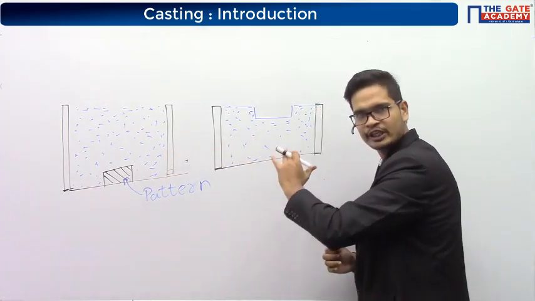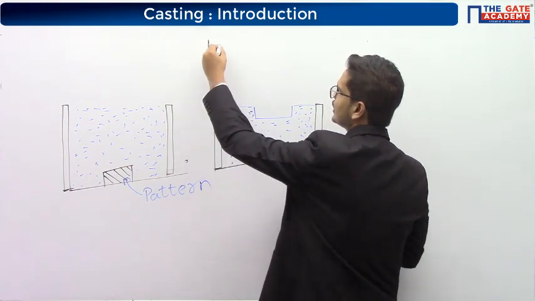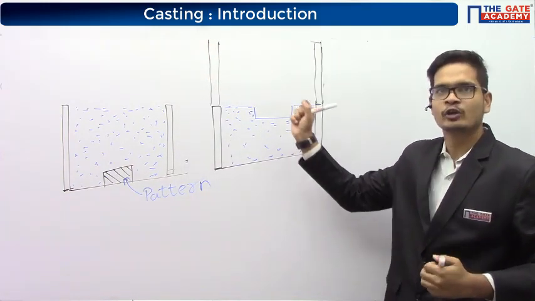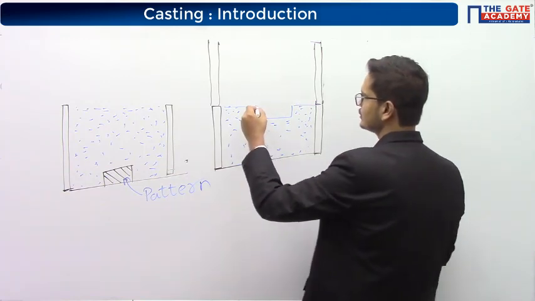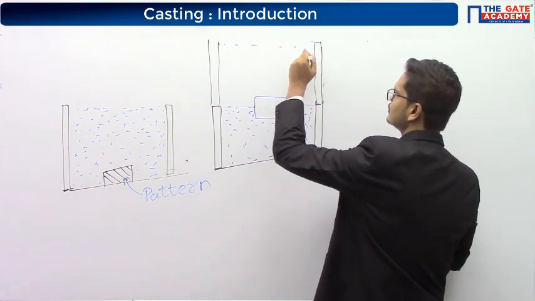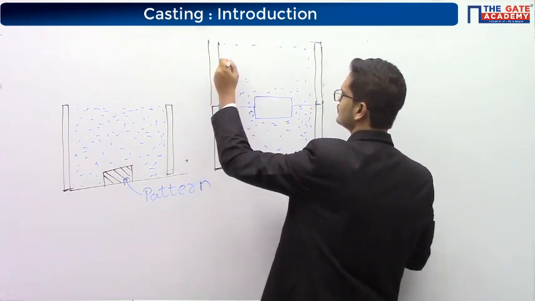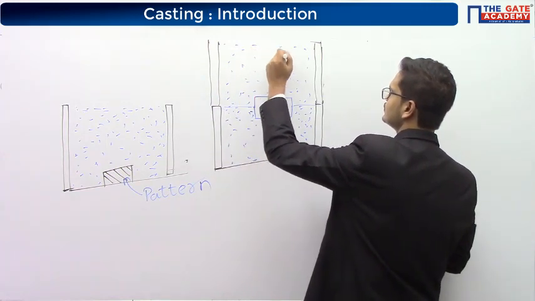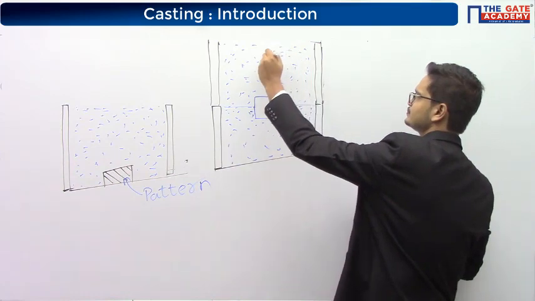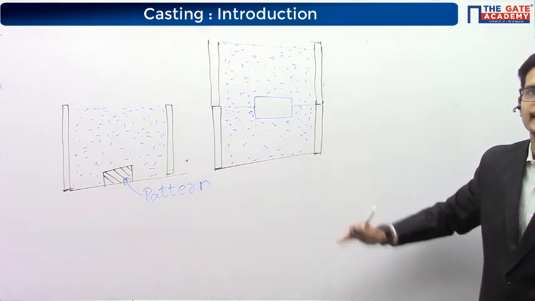Entire procedure will repeat. We'll make a similar shape and we'll keep it on the top. And inside this, there will be one cavity. So with this, we have made the entire mold.